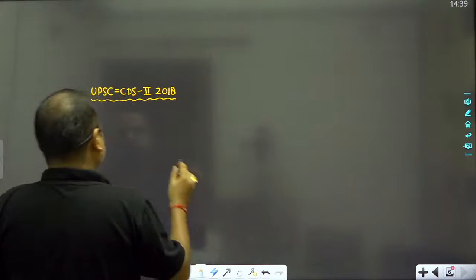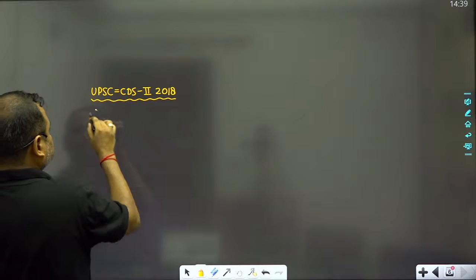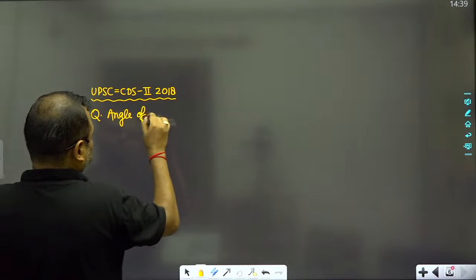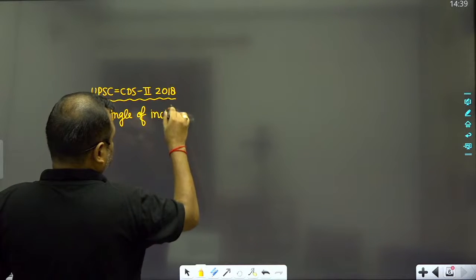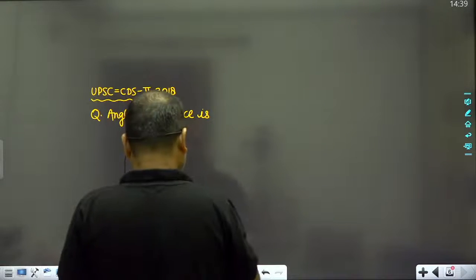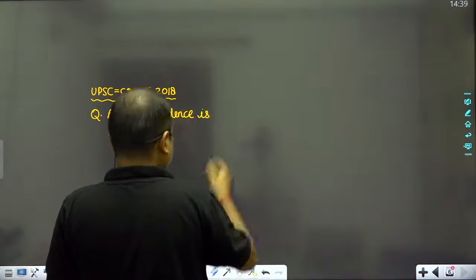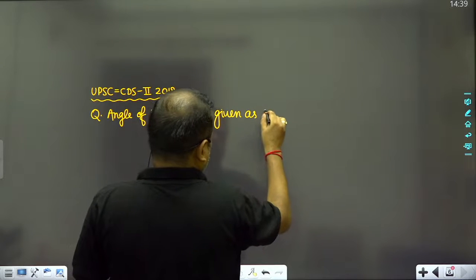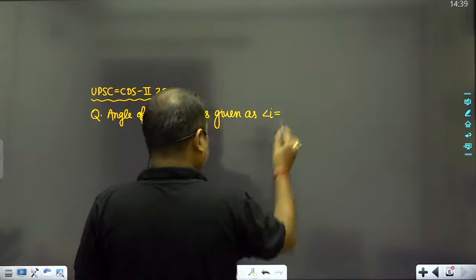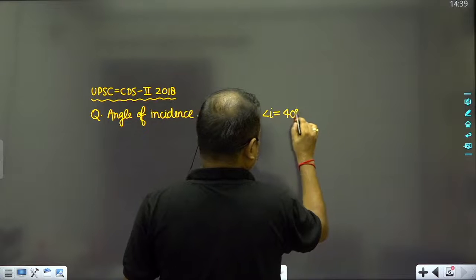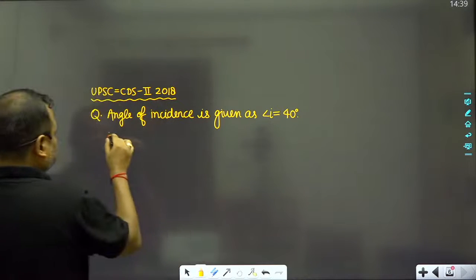Now guys, in UPSC, when we talk about the angle of incidence, the angle of incidence is given as I is equal to 40 degree. So calculate the angle of deviation.